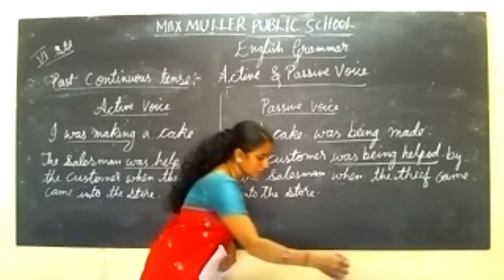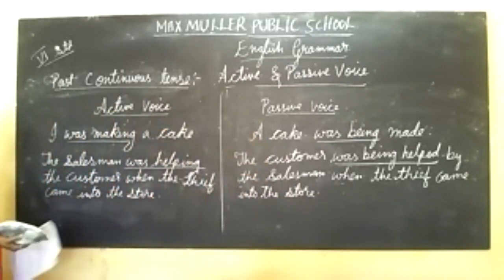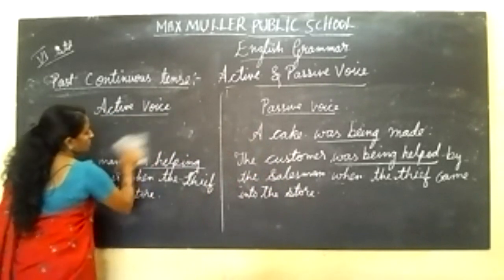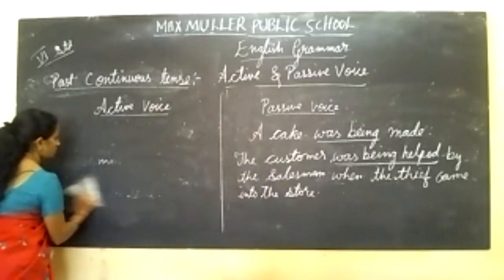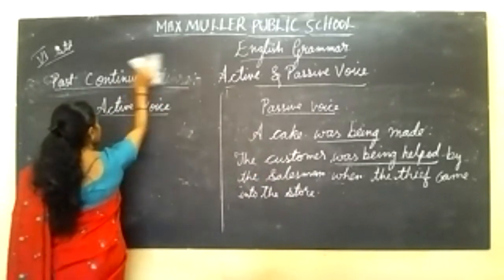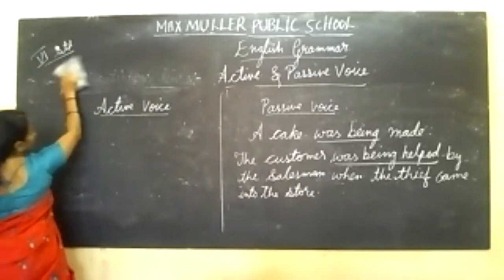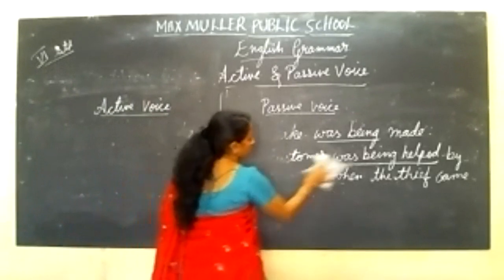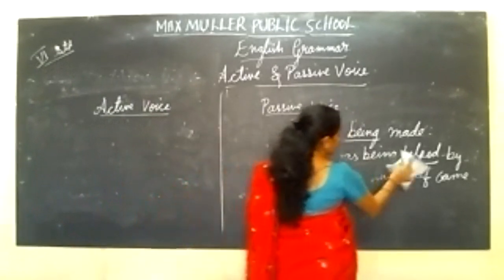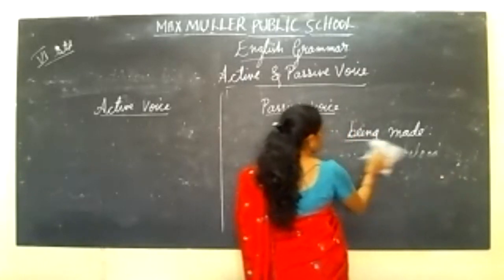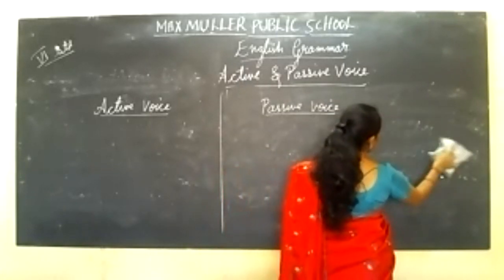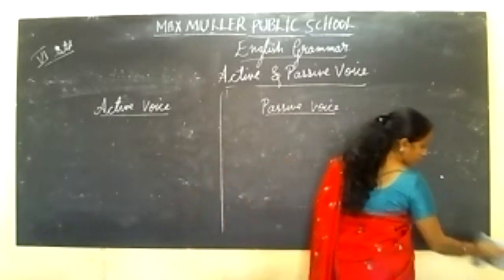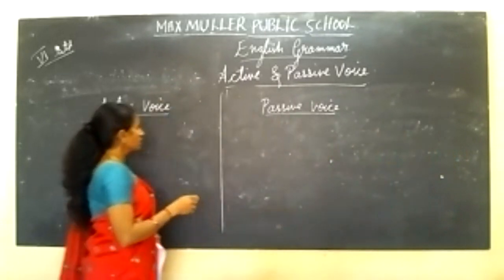Hope you have understood this. We'll move to the next one. Don't copy anything, okay? I'll tell you when you have to copy the grammar. This is only explanation. Don't copy this. Please read the textbook grammar. If you didn't understand, you can come and ask me when we take the correction, when we tell you to bring the classwork and homework for correction. Okay.